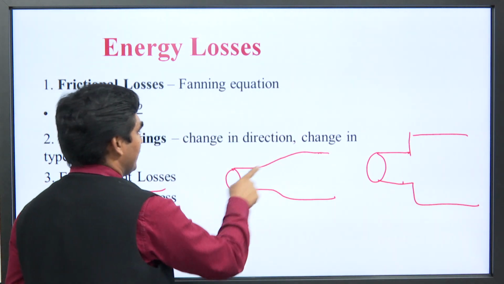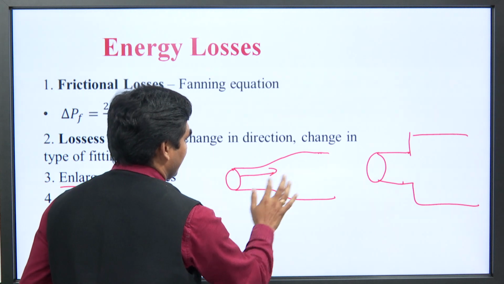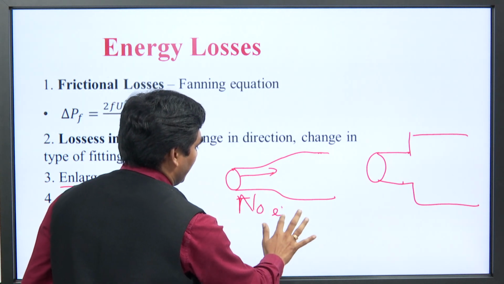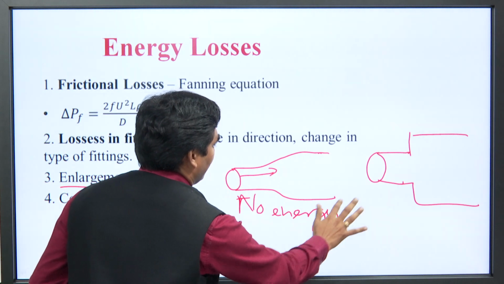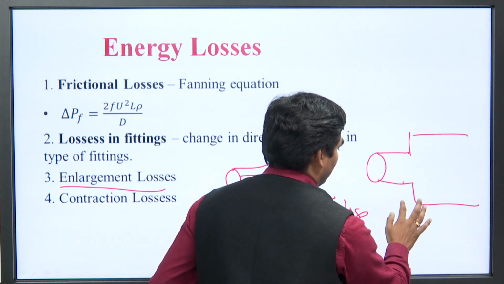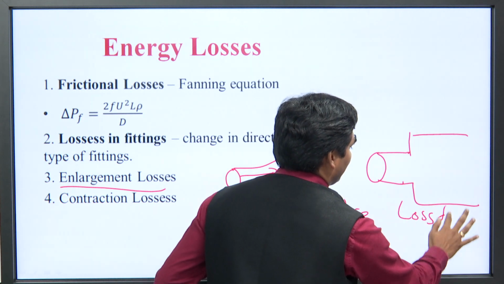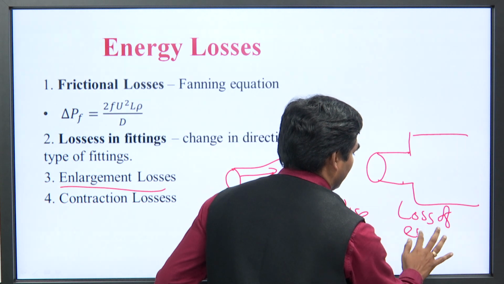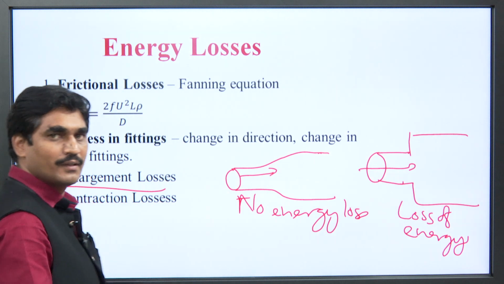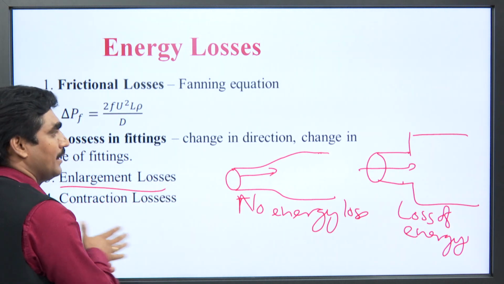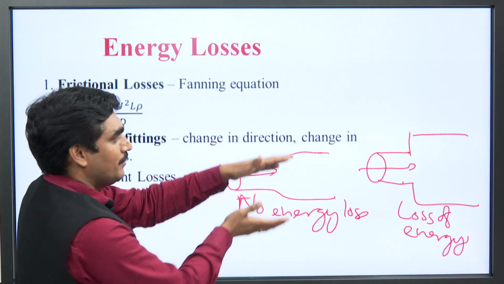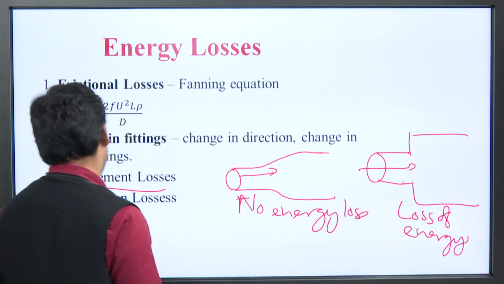In a gradual increase in diameter, there is no energy loss, but in the sudden increase, loss of energy takes place. Okay. So, this is called enlargement losses, that means a gradual increase in the size of the pipe and a sudden increase in the size of the pipe.